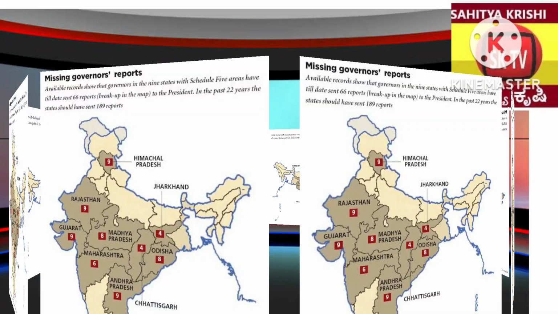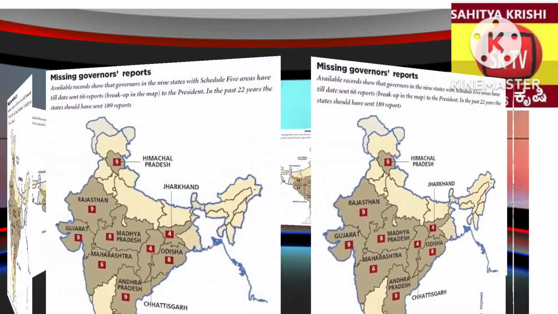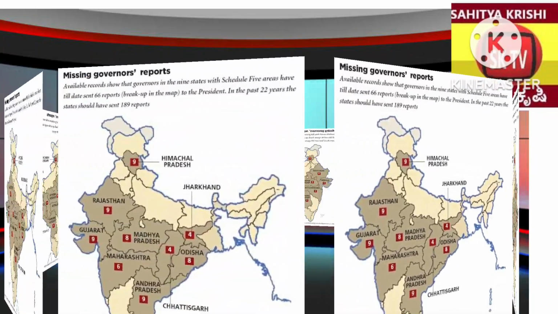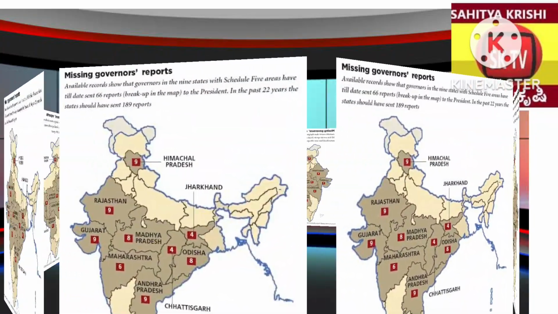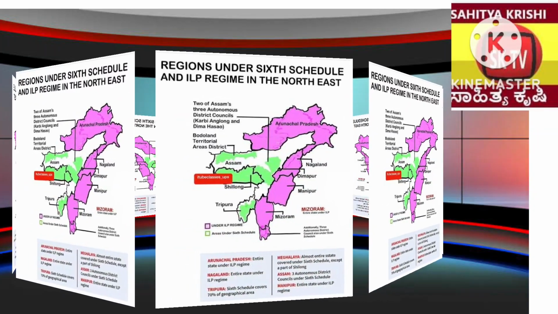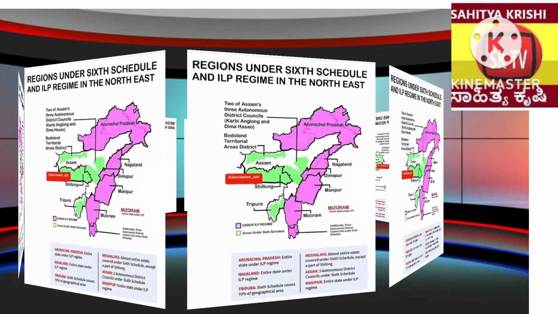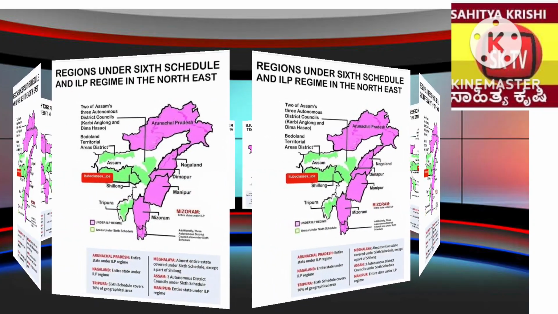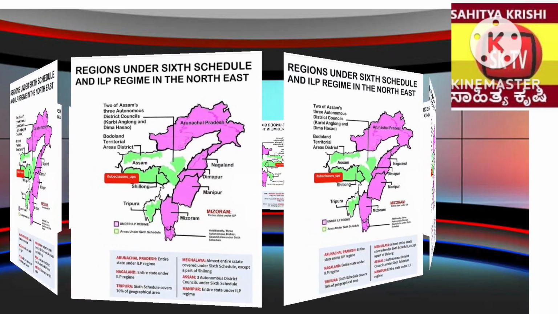Today's program, we are going to give a brief introduction about scheduled tribal areas and Schedule 5 and Schedule 6 areas. Hi friends, today I am going to give a brief introduction about the scheduled tribal areas that are related to administration of scheduled and tribal areas under the 5th and 6th Schedule. These are famously called 5th and 6th scheduled areas.